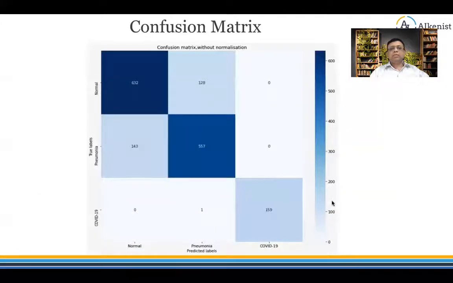Based on the confusion matrix, we can see that we have achieved a sensitivity of about 90% for all the three classes, but about 99% for COVID-19 detection. Whereas for specificity, we got about 88% for all the classes, and 100% specificity for COVID-19.